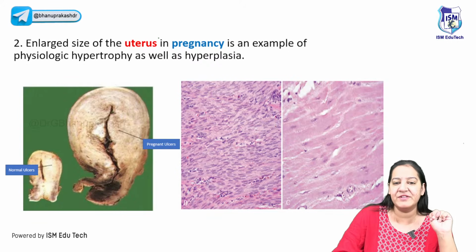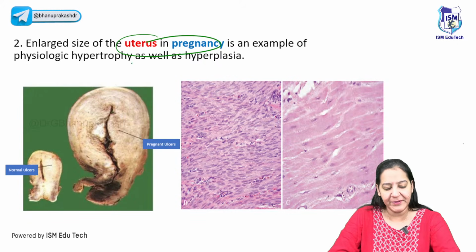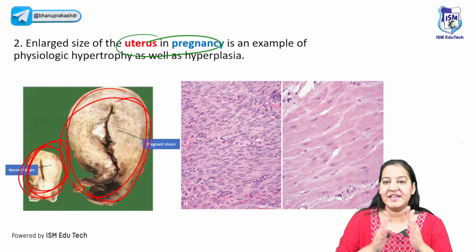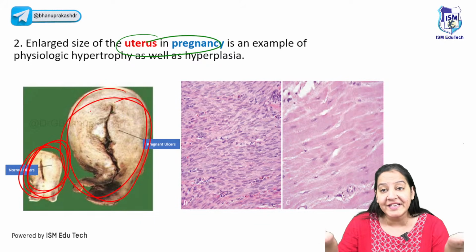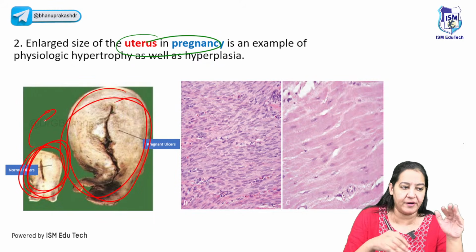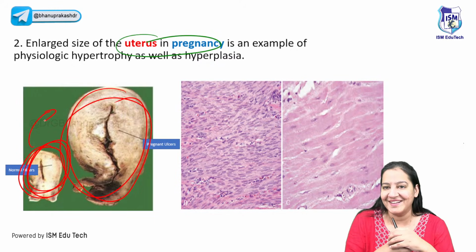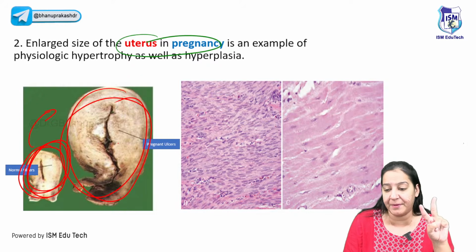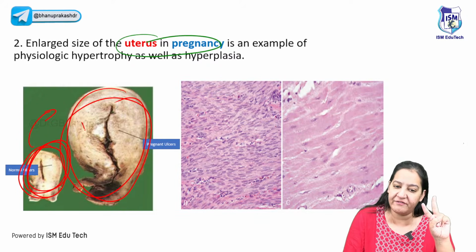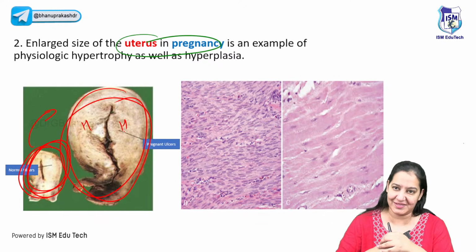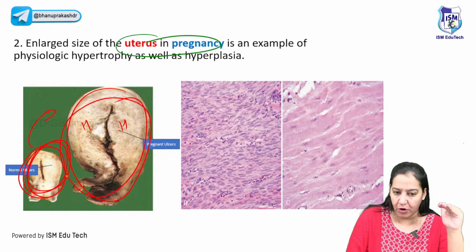The second example of the physiological is the pregnant uterus. Can you see here? This is a normal uterus of a female. Can you see the size? And this is the pregnant uterus. During pregnancy, the uterus increases in size to accommodate the fetus inside. Of course, we know that. But why is the size of the pregnant uterus increasing? Because it is an example of hypertrophy as well as hyperplasia. The only example in which hypertrophy and hyperplasia take place simultaneously is a pregnant uterus. You got my point? Now, this is the gross picture.